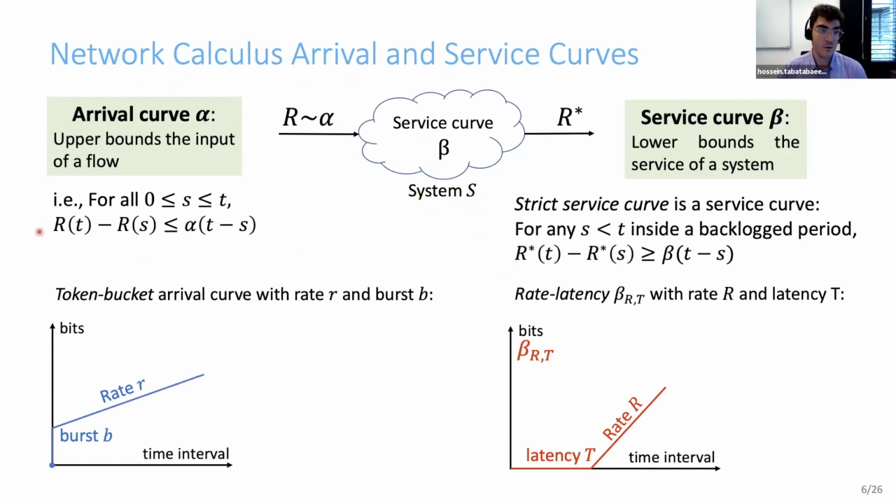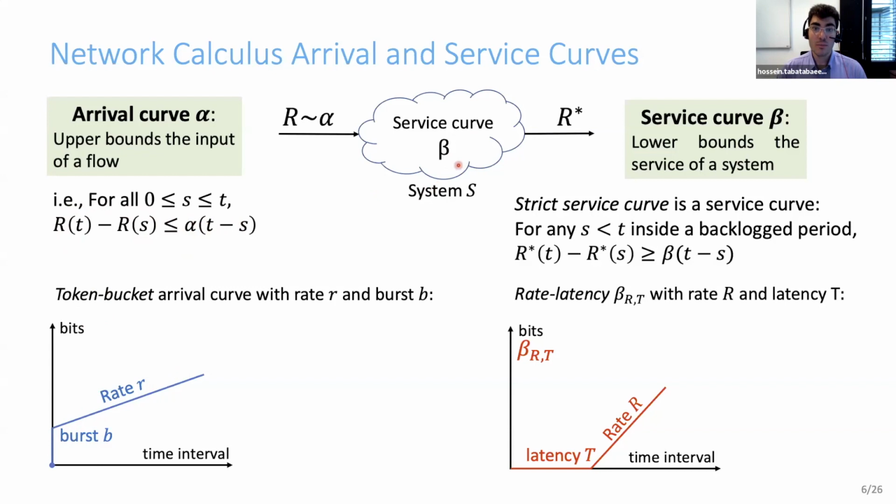We say that flow I is constrained by arrival curve alpha if, in any time interval, the input of flow I in this interval is upper bounded by alpha of the duration of the interval. A token bucket arrival curve with burst B and rate R is a frequently used arrival curve.